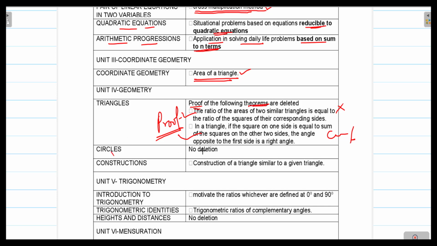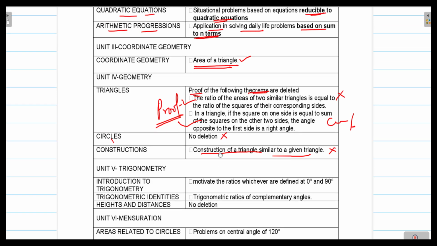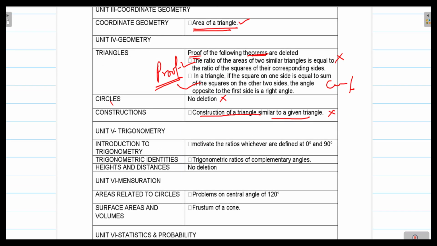Now from circles, no deletion is there because the topic is very small and there is nothing to delete. From constructions, construction of triangles similar to a given triangle is deleted. This is one of the important topics, but it is now deleted. We cannot do anything. So construction of a triangle similar to a given triangle, this topic is also deleted.